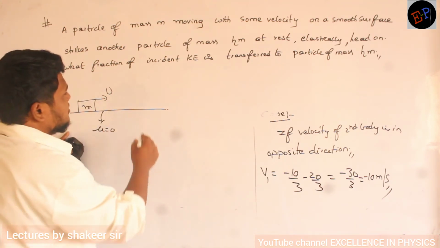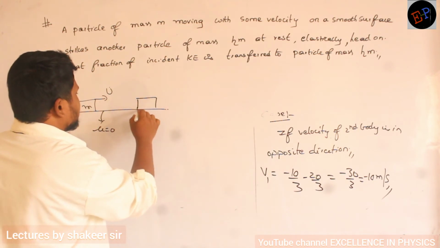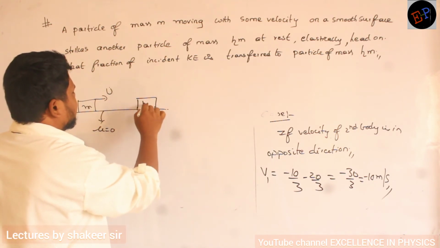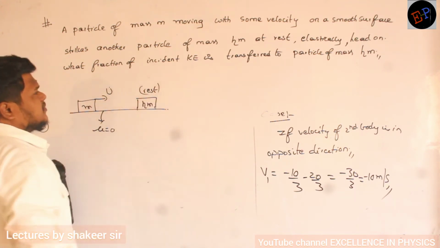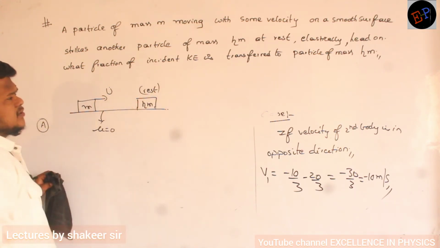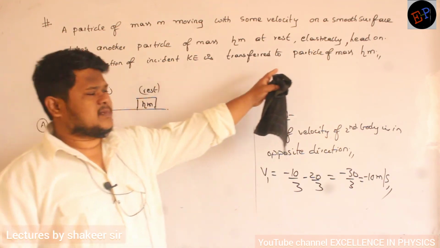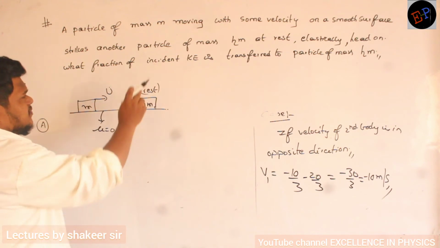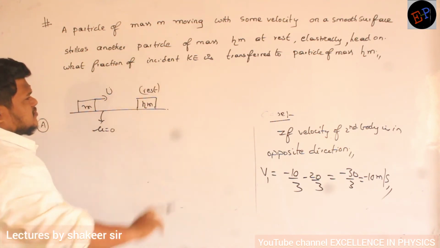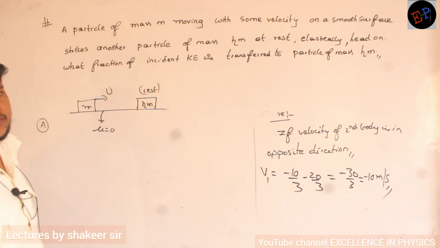So it strikes another particle of mass eta into m, and initially it is in rest position. So elastically and head-on collision. Elastic means elastic collision, head-on means in one dimension. Clear, no? So what fraction of incident kinetic energy is transferred to the particle of mass eta into m?